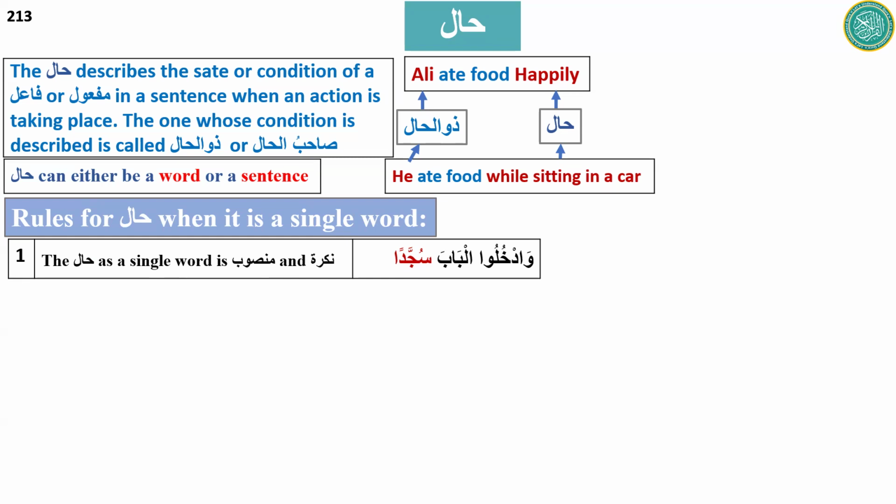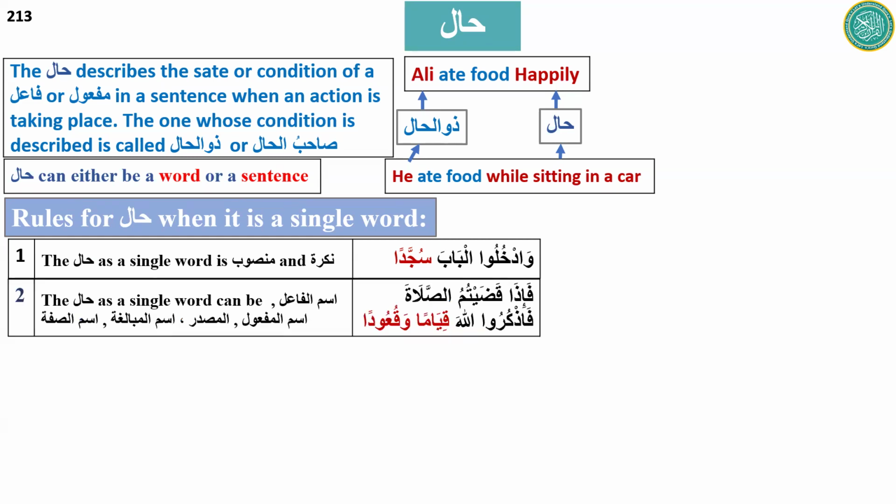So here, what is hal and what is zulhal? Brother Ashar, are you there? What is hal and what is zulhal? Hal is sujjadan, and zulhal is you all. You all is inside udkhulu, the word, the amr, and you all is zulhal. Very good. Thank you.